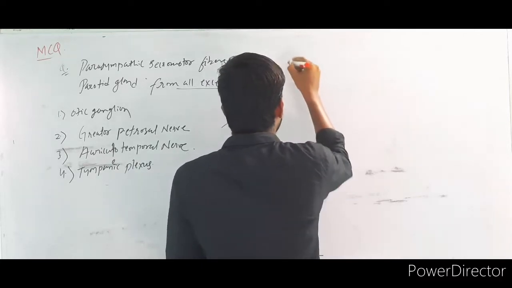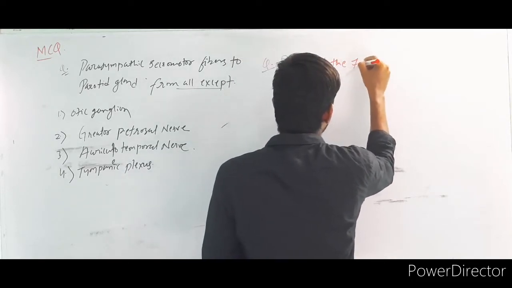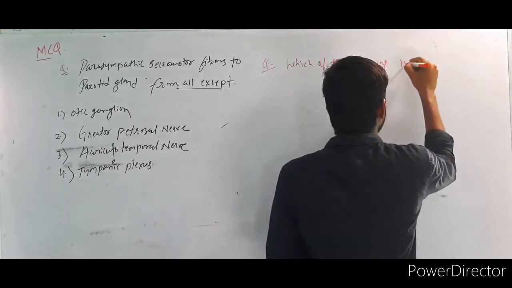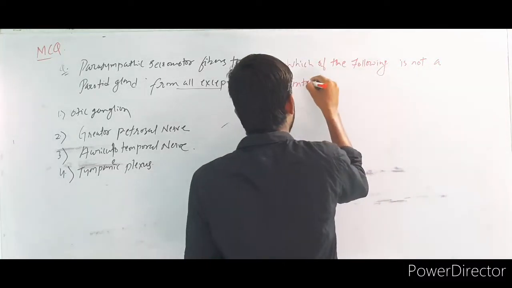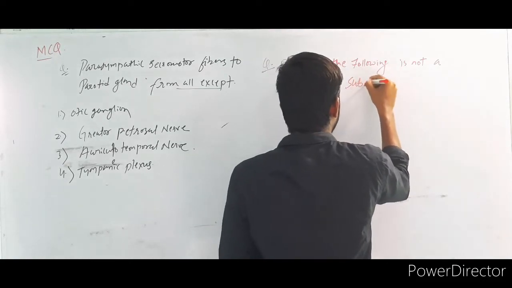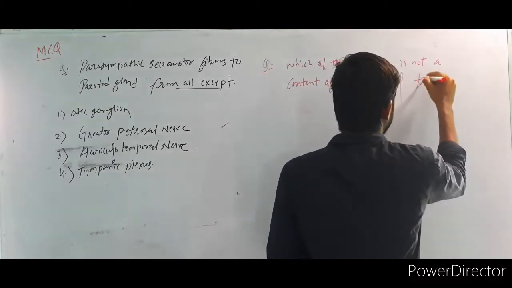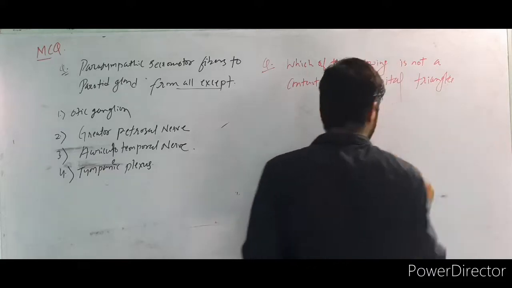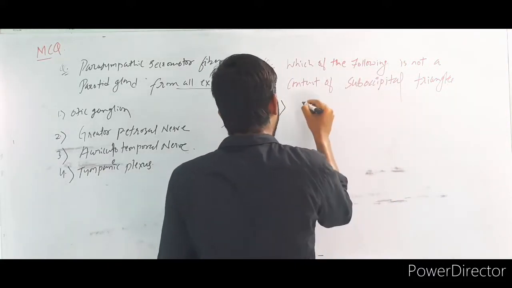Which of the following is not a content of the suboccipital triangle? Your option A is the occipital artery.